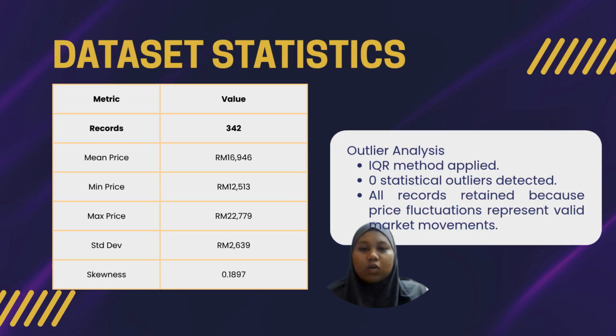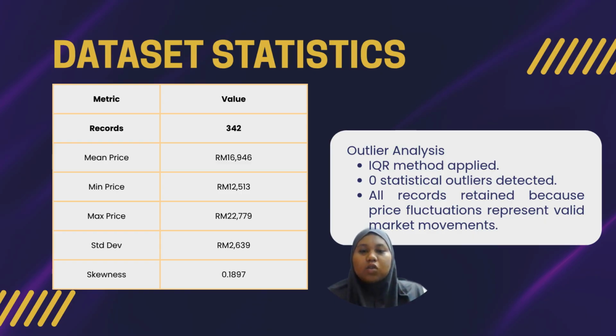Next, let's look at the descriptive statistics. We have 342 records, and the average price of our target variable is about 16,946 ringgit. The most important number here is the skewness score, which is 0.1897.